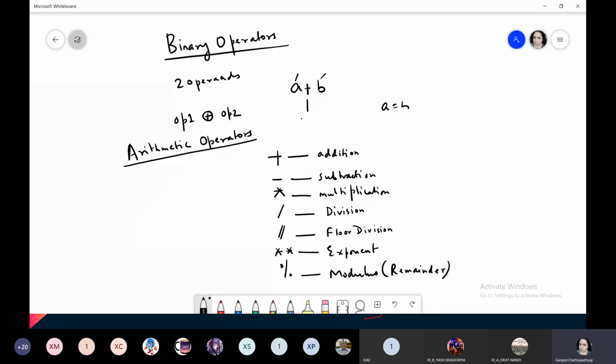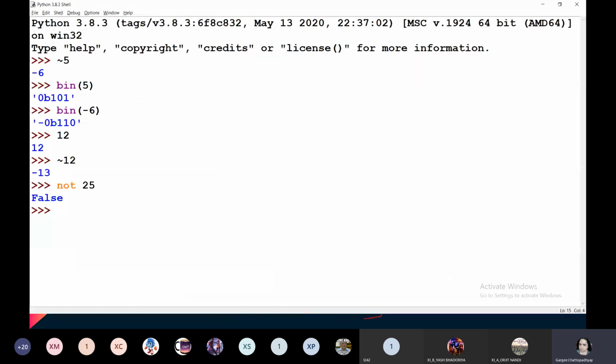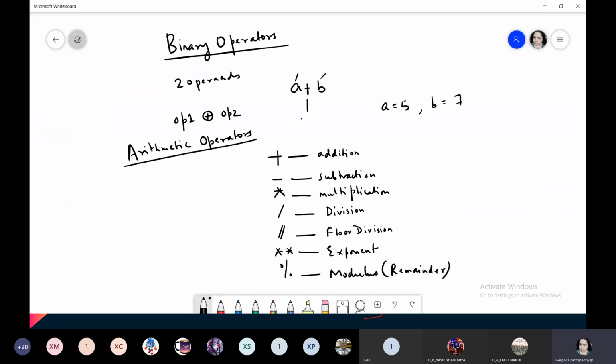We are taking two values, a equals 5 and b equals 7. Okay, let us do it practically over here. Now I'm going to teach you a type of assignment. Instead of writing a equals 5 and then b equals 7, in Python you can use multiple assignment like a comma b equals 5 comma 7.